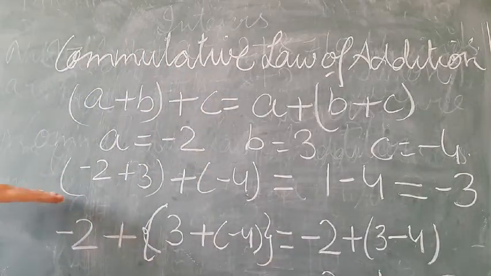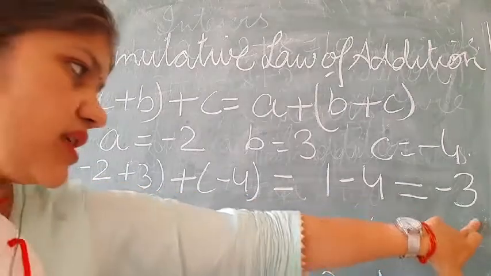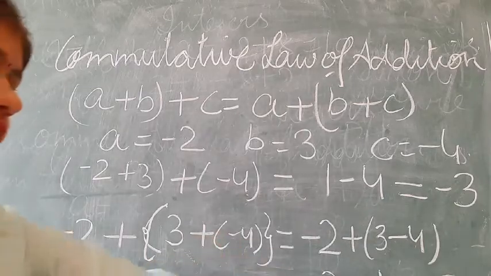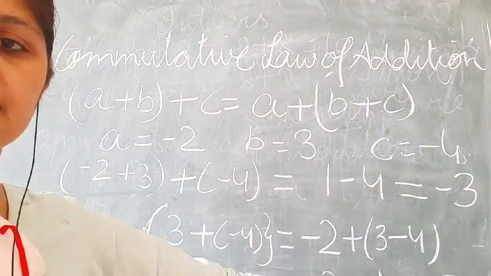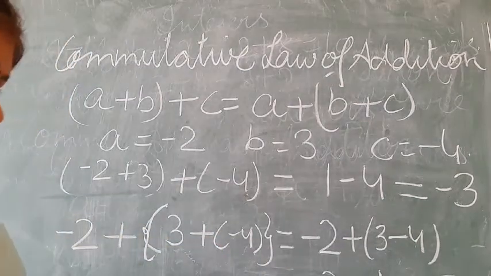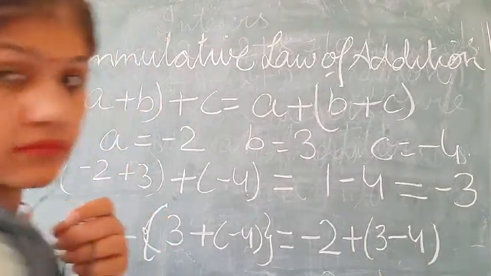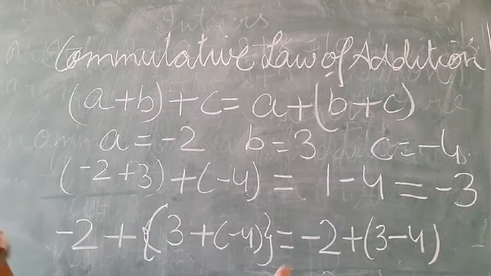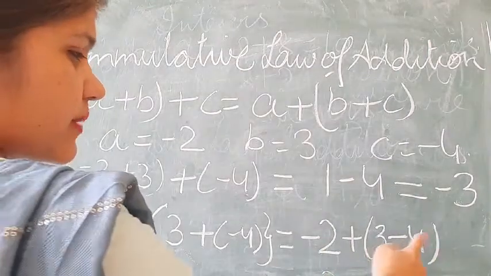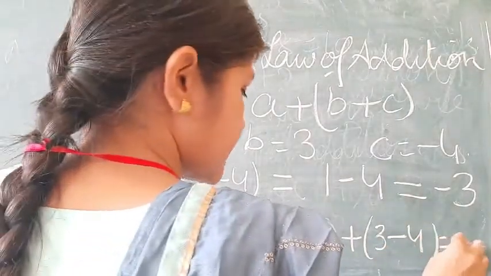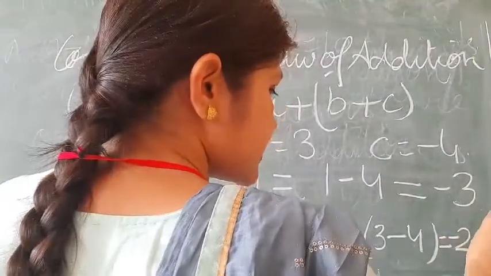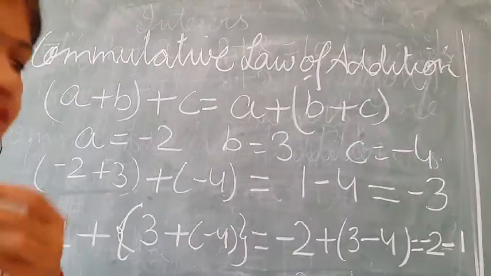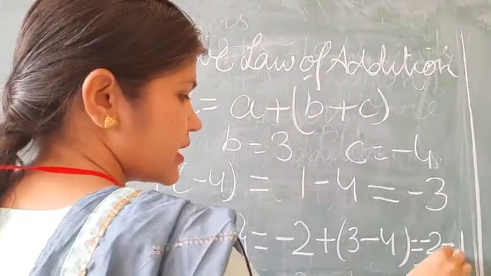If we add two numbers in this manner, the answer is minus 3, and also if we add these three numbers in this manner, the answer will again be minus 3. Minus 2 plus 3 minus 4. It is minus 2 minus 1. Answer is minus 3.